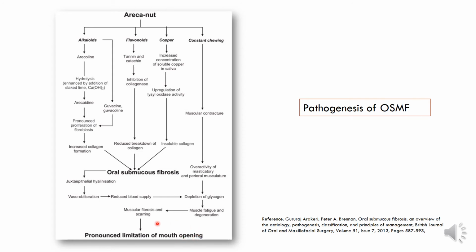So this reduction in mouth opening, which is taking place because of the fibrosis, is happening because of this pathway. So these three components, which are primarily released by the areca nut when it's chewed, lead to fibrosis in this particular mechanism.